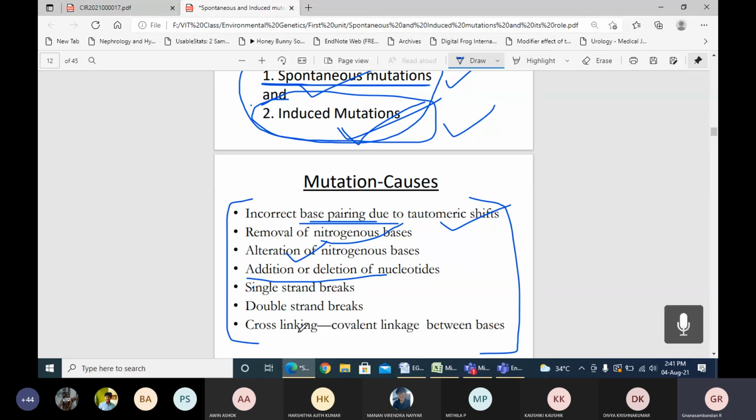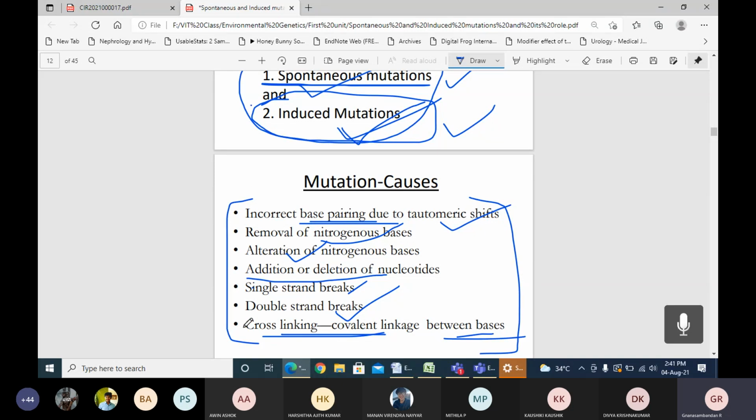So sometimes this mutation will cause a single strand break or double strand break. Sometimes it also causes cross-linking, covalent linkage between the bases, which can alter the DNA structure. Sometimes, because of the DNA structure, it can alter the structure of chromosomes. These are the effects we can generally see because of mutation.